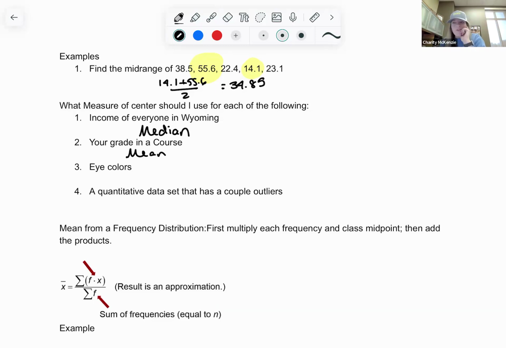Okay, what should I use for the average eye color? I only have one option on that one. Hopefully you thought mode. I can't use anything else.